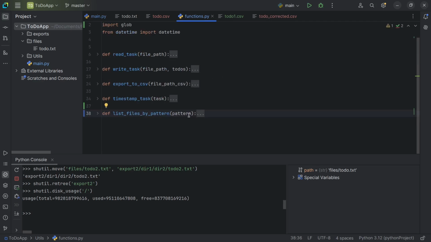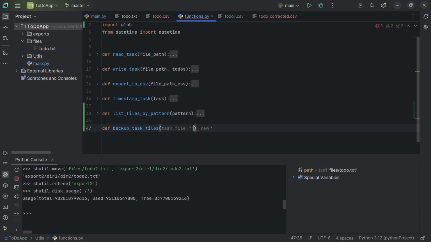So the first thing that I want to do is, I think I'm inside this function, let me get outside this function. def backup_task_files. And in this, I will mention the task file also as an argument.